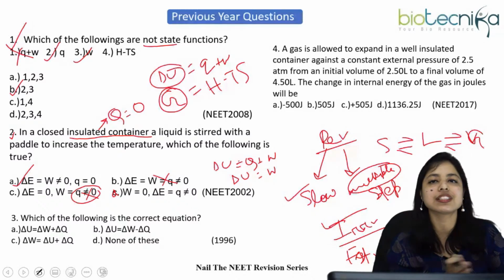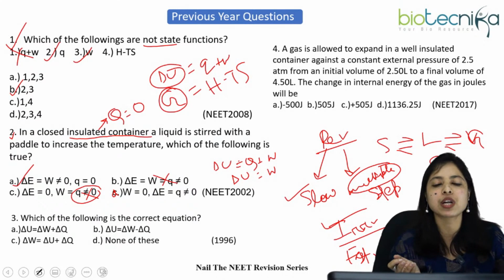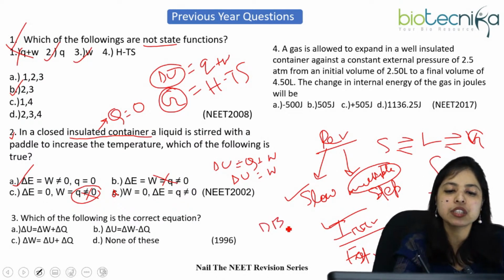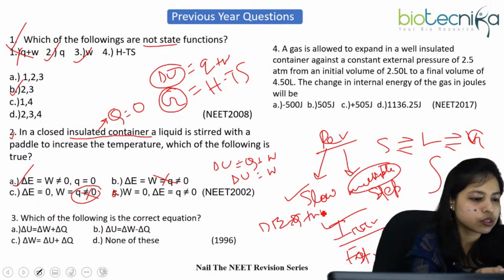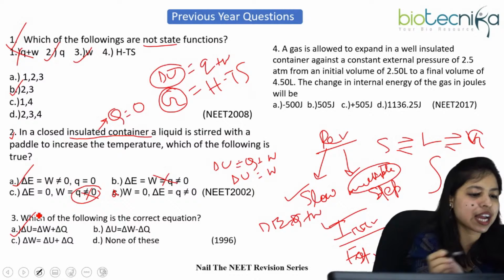Okay, so let's see what the correct option is. That is the first law of thermodynamics, delta E equals Q plus W, that is, delta U equals Q plus W. So only option A is correct.